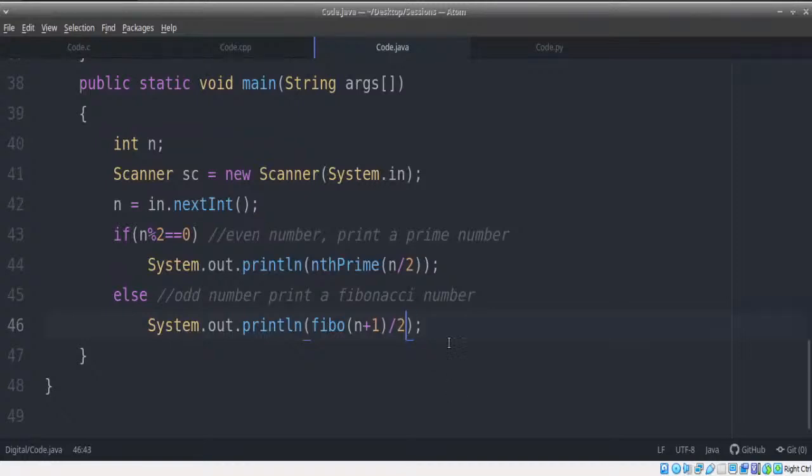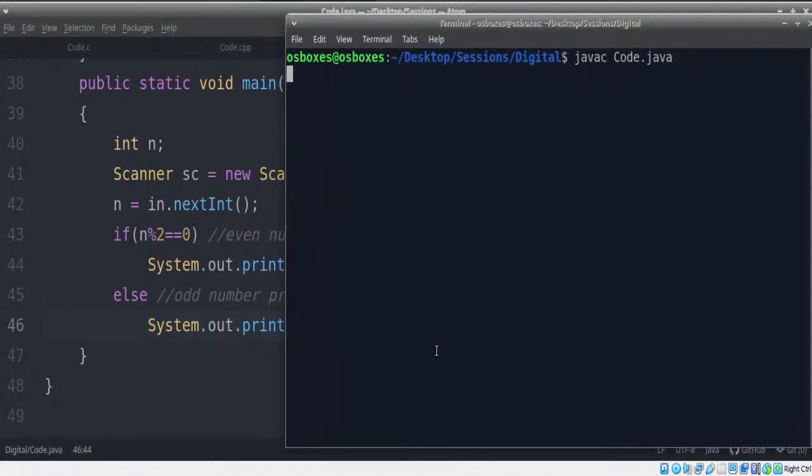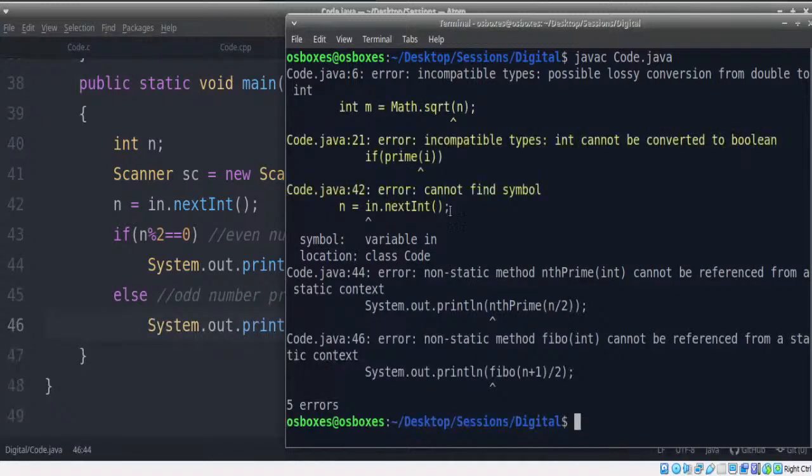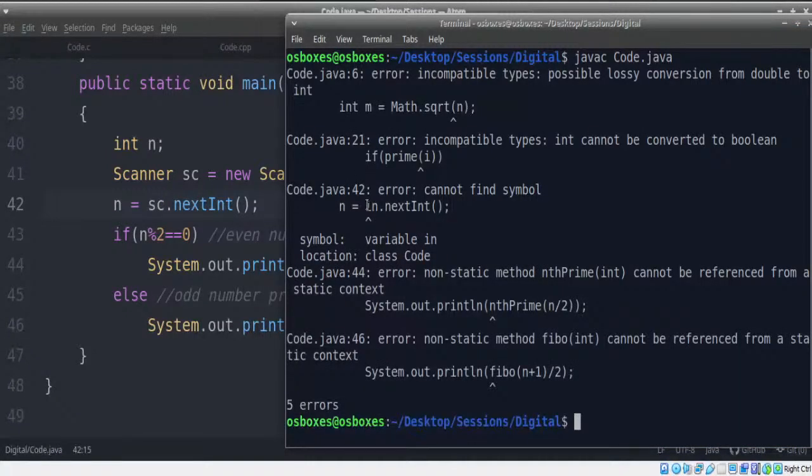There are also extra brackets. We have solved that. Let's try compiling now. If you observe here, there are so many different errors that you can get. One of the first errors is, sorry, our scanner object name is sc. Let's update that. Glad that one of you pointed it out. We wrote the wrong object name for that.